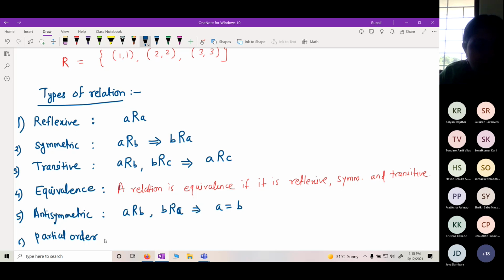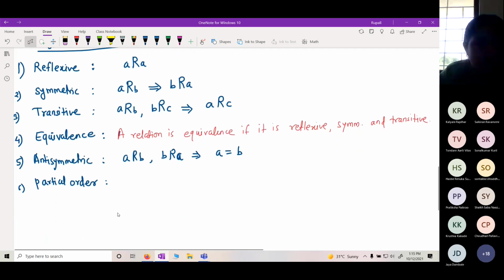And what is the sixth one? The sixth one is partial order. Actually, types are only 1, 2, 3, 4. These are like extra. If my relation satisfies first, second, and third property, then we say that it is equivalence.